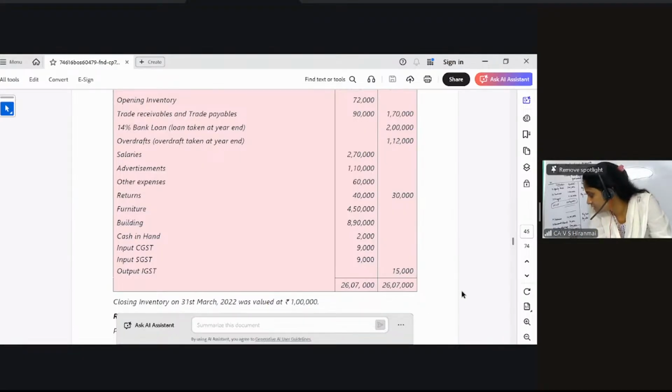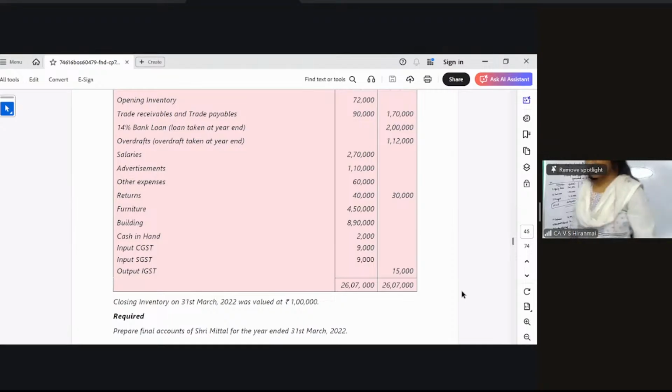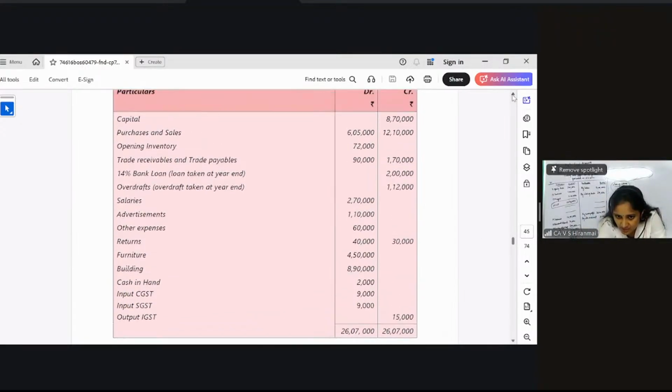The meaning of final accounts is preparing everything together in this fashion: the trading account, P&L account and the balance sheet together. You have to do everything. Here there are no adjustments, the only adjustment is closing stock, that you can do, very very easy. But here we have a discussion about the GST. I will first tell you, my dear students, please listen to me very carefully.